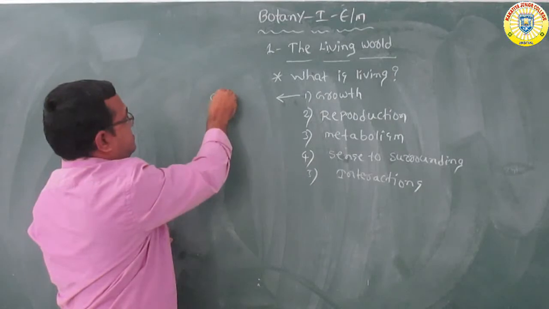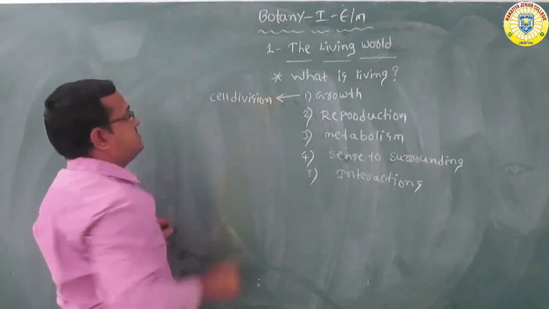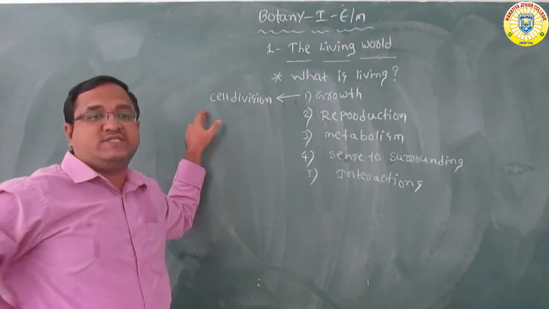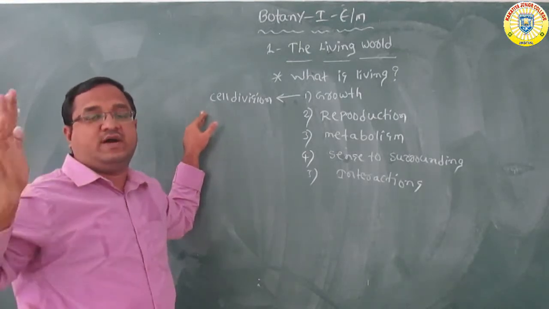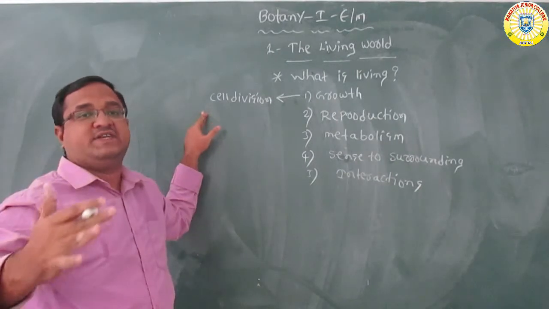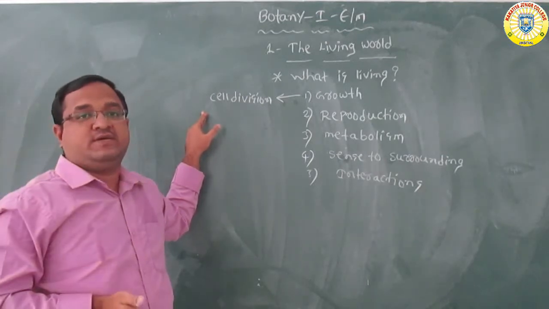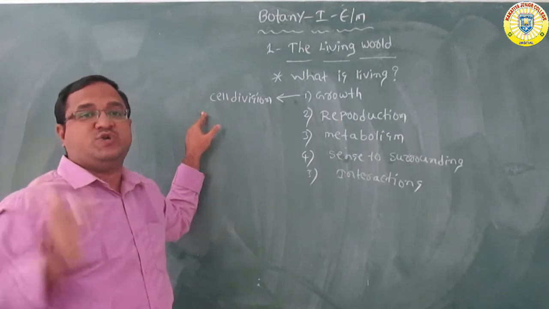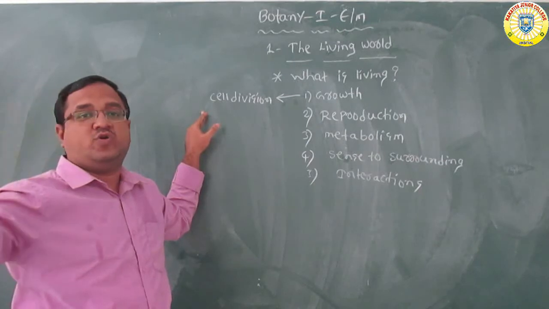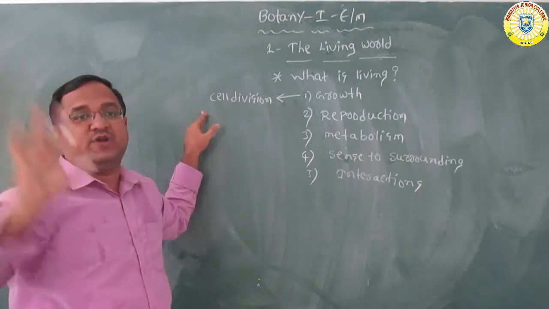And in plants, by the process of cell division, they can grow throughout their lifespan. Plants can grow continuously, but animals can grow up to a particular age only.